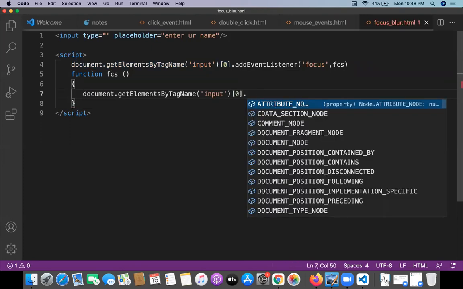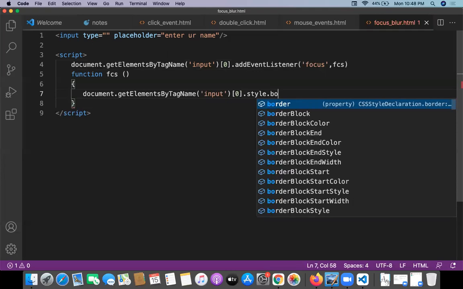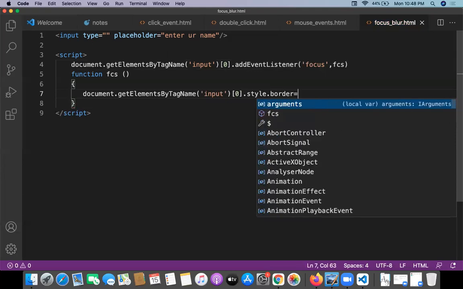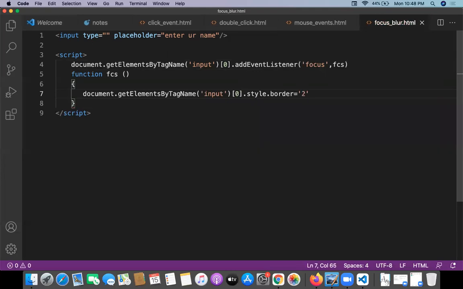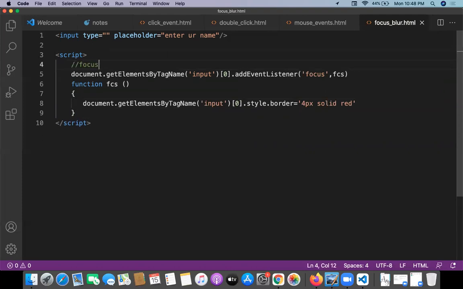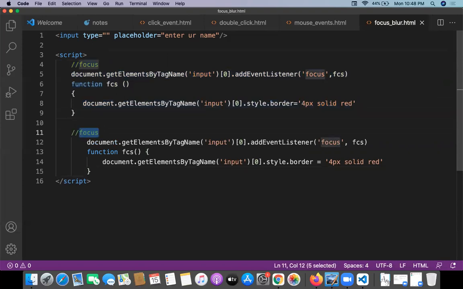Dot style dot border is equal to 2 pixel or 4 pixel solid, right? And this is for the focus event. And one more is the blur event. In this blur, I want to remove the border. Just remove the border. That's all.